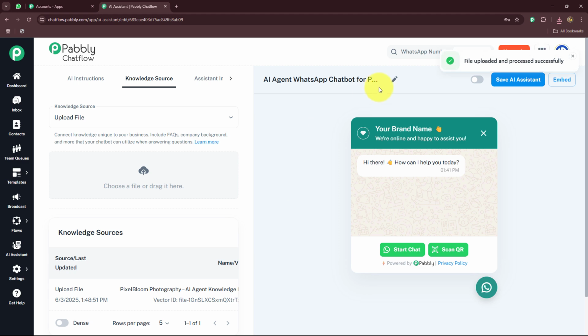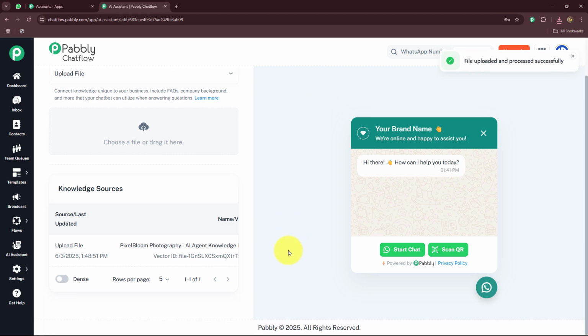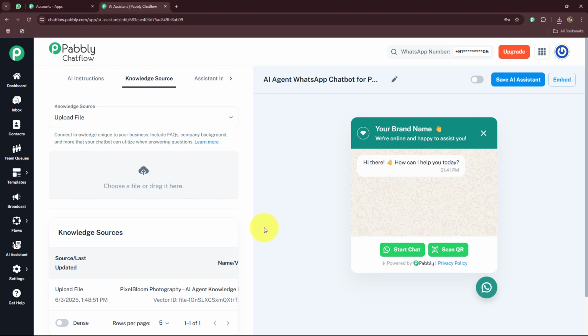in my AI assistant. So here I have uploaded the file, and as I have uploaded the file with the name Pixel Bloom Photography AI Agent Knowledge Base Source in the form of text, you can see that I got the vector ID. That is very important. Now, as the vector ID is generated, let's move forward.